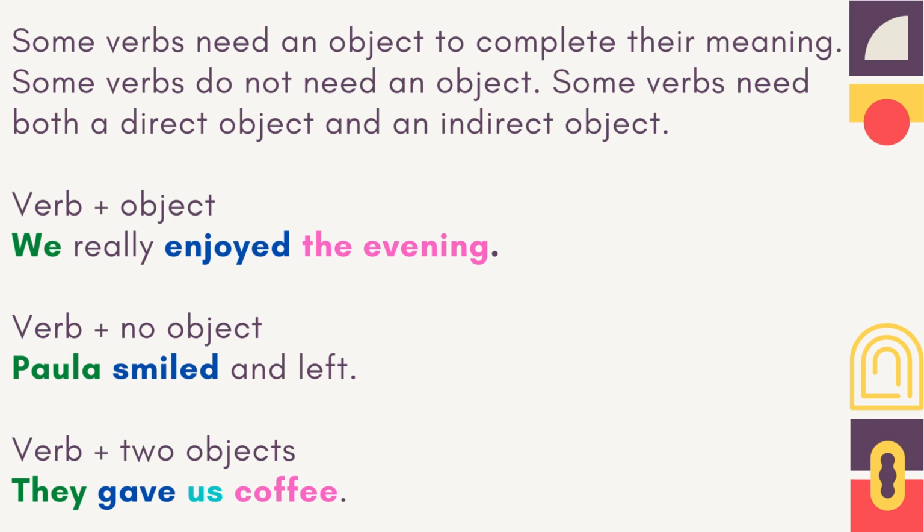Some verbs need an object to complete their meaning. Some verbs do not need an object. Some verbs need both a direct object and an indirect object. Verb plus object. We really enjoyed the evening. Verb plus no object. Paula smiled and left. Verb plus 2 objects. They gave us coffee.